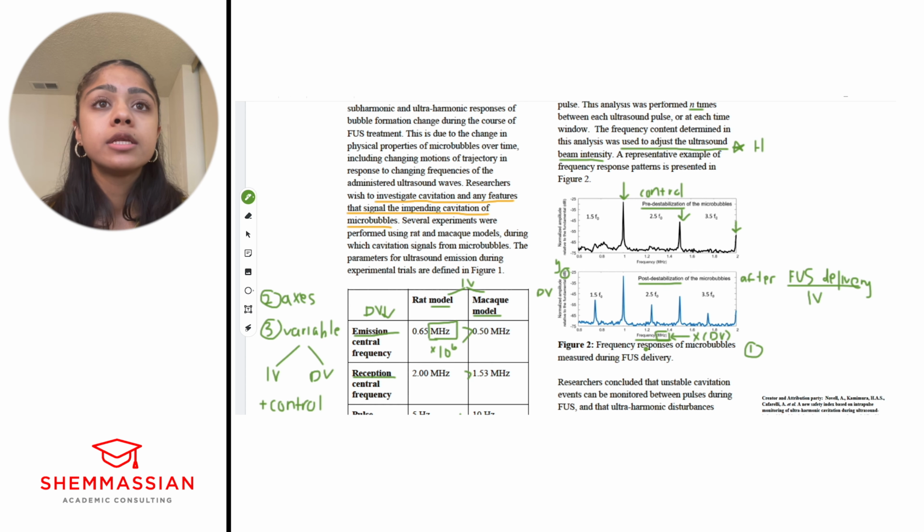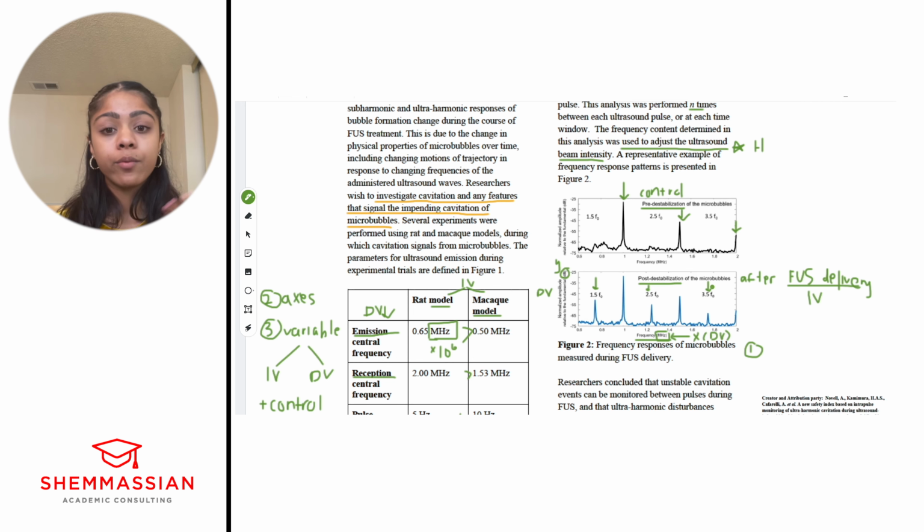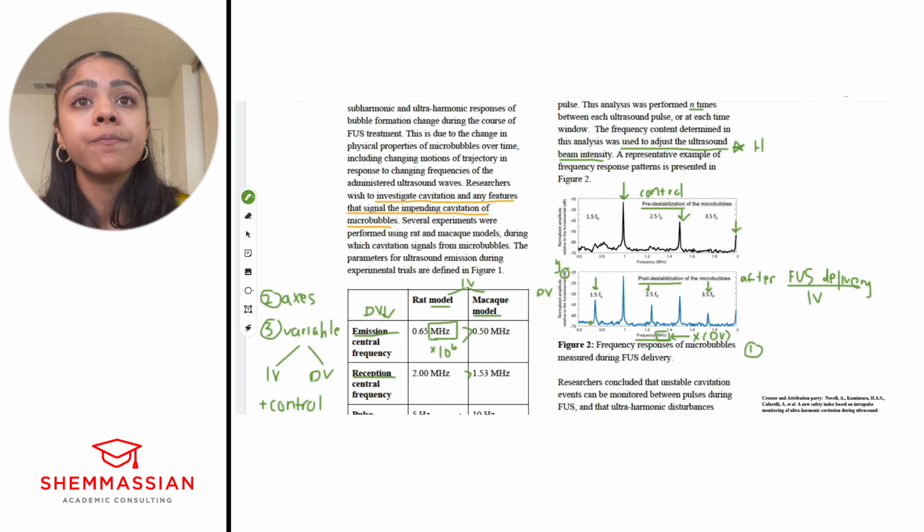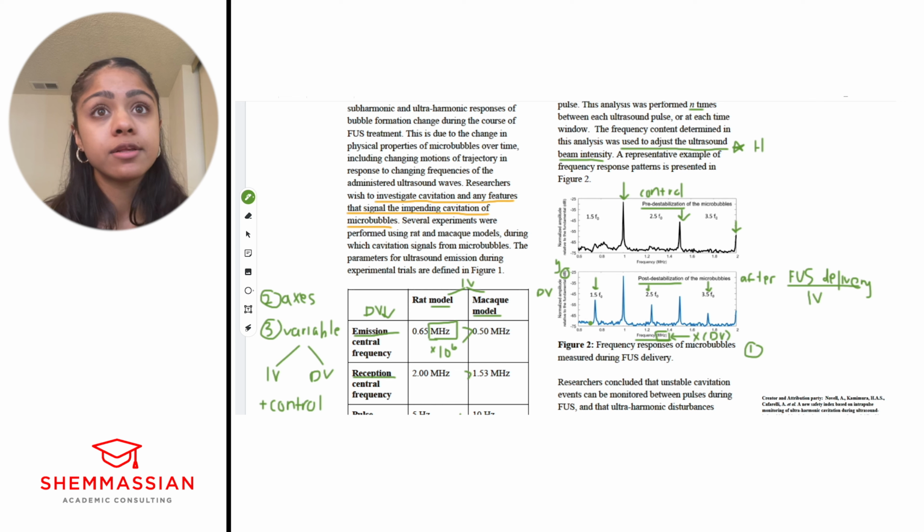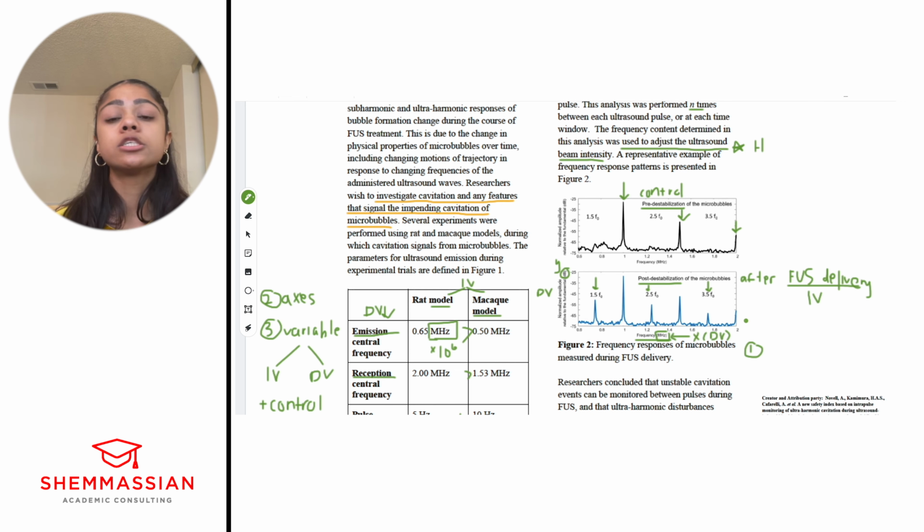We still see these same peaks right here, right? But we see 3 more high amplitudes, exactly where the FUS is delivered, right? So at 1.5 fundamental frequency, 2.5 fundamental frequency, and 3.5 fundamental frequency, right? So it looks like this FUS is disrupting it in a way where it increases amplitude. It's at the same frequencies, right? The frequency doesn't change, just the amplitude changes, right? So it's still natural frequency. They're just increasing amplitudes at these particular places.